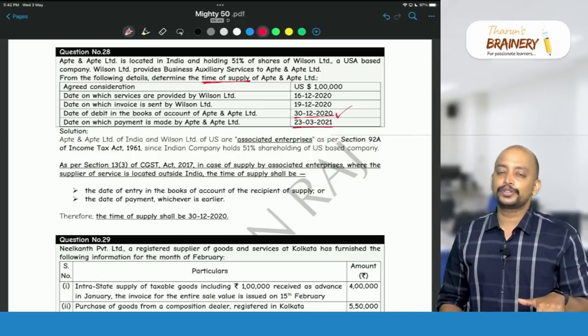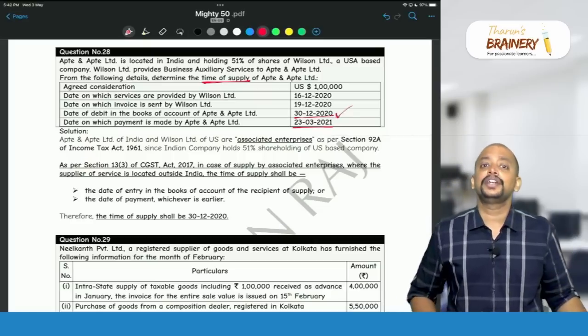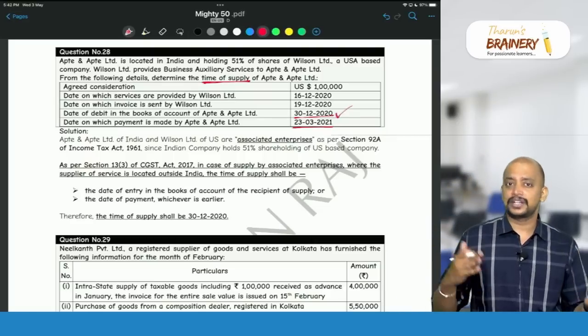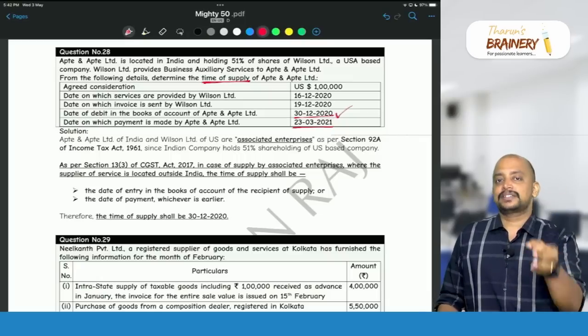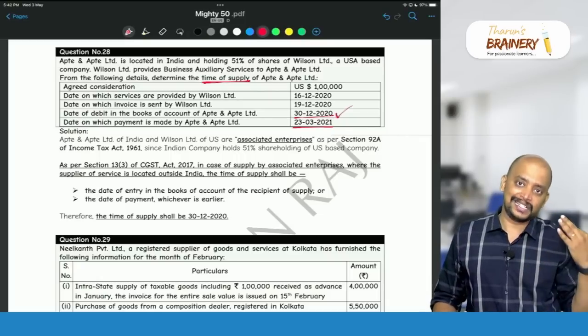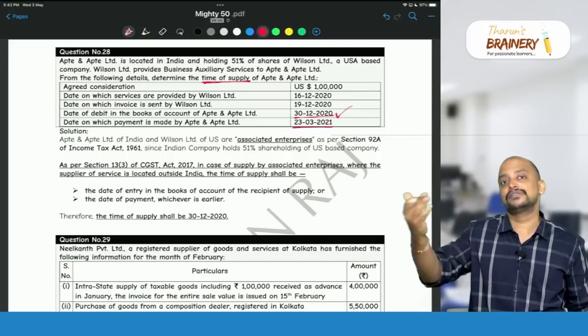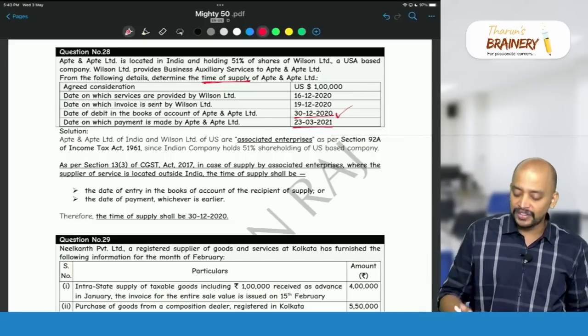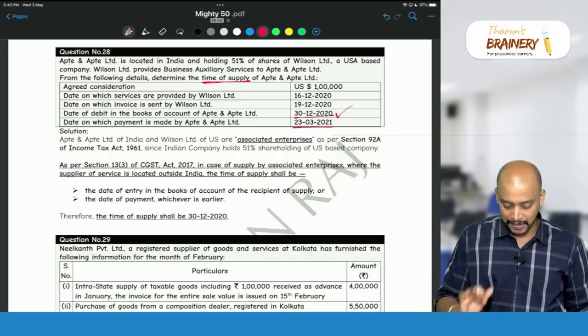But in case of import of service from associated enterprise, we need to take associated enterprise as per section 92A of Income Tax Act, so that we don't have for intermediate. But you remember 26%, if one entity holds more than 26% in the other entity, it will become associated, greater than or equal to 26%. So here 51%, so definitely they are associated enterprises. That's why this exception will be applicable.